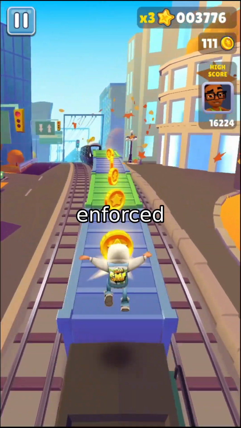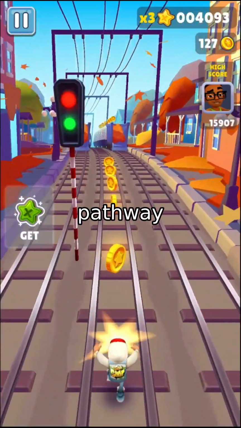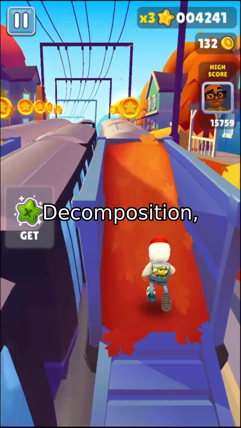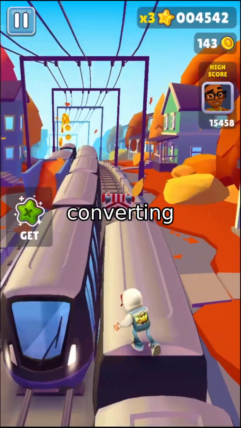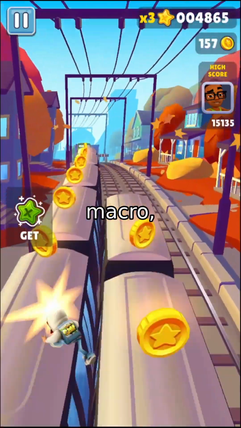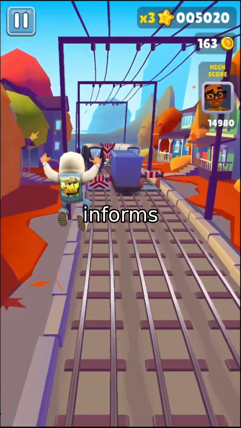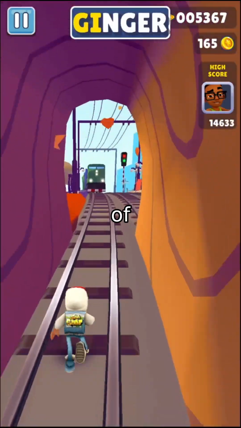This hierarchy is enforced through scale-bridging operators. Aggregation, combining molecular activity into pathway-level signals. Decomposition, distributing pathway-level outputs to individual components. Translation, converting data formats across scales. It's like having a translator between micro and macro, ensuring that what happens at the protein level informs the cell's behavior, and vice versa.